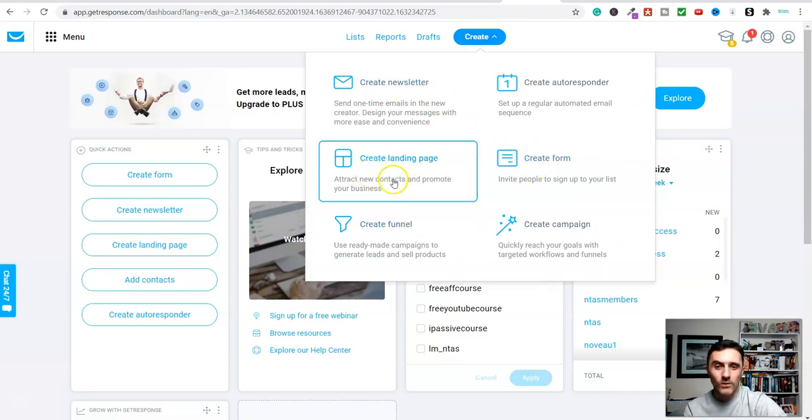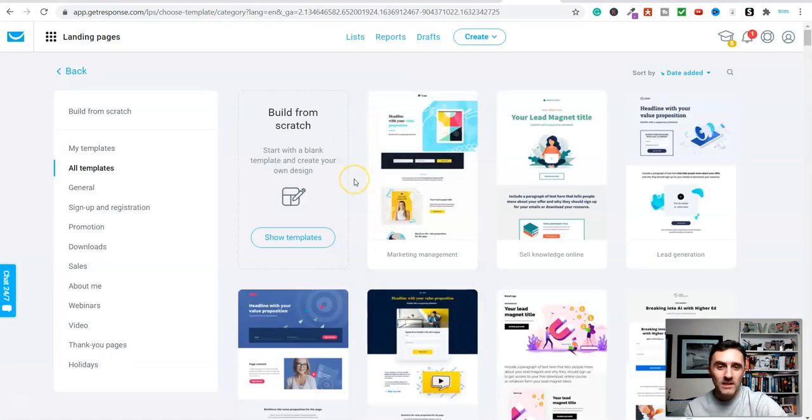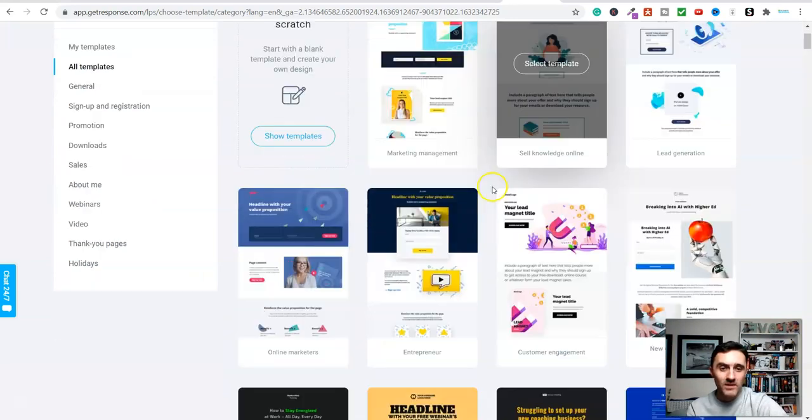Now I'm just going to click on create a landing page, and you can see here, look, attract new contacts and promote your business. Don't worry, we're not promoting our own business, but we're going to walk through this simple process. Now on the left hand side we've got all of these templates. We can build one from scratch or we can use any of these pre-made templates.